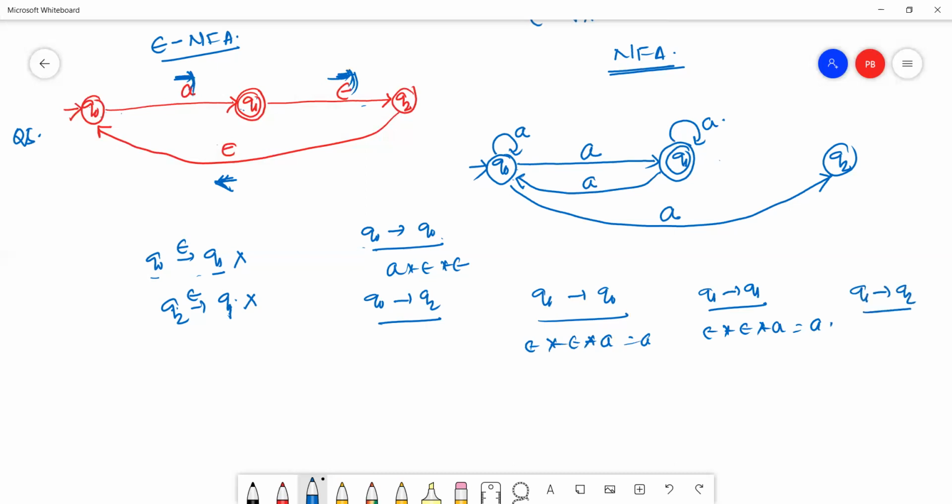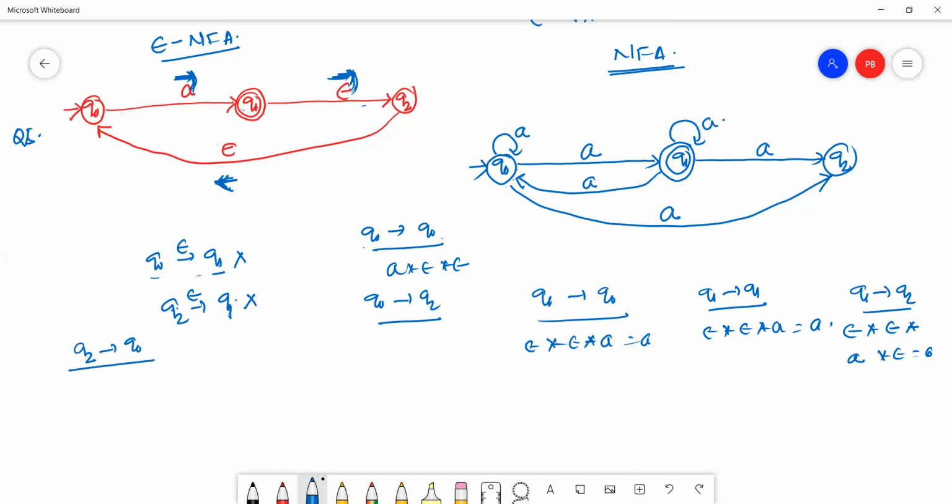Is there any transition from Q1 to Q2? First epsilon, then epsilon, then A, then epsilon, means A. Yes, Q1 to Q2 is one transition.